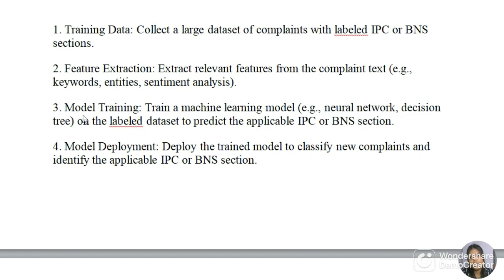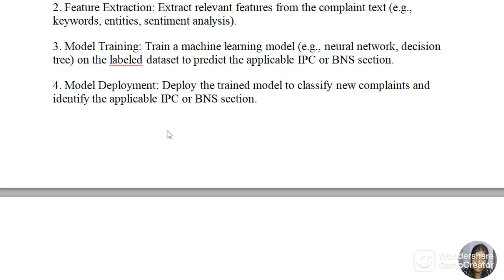The next step is model training, in which we train a machine learning model on the labeled dataset to predict the applicable IPC or BNS section. And the fourth step is model deployment, in which we deploy the trained model to classify new complaints and identify the applicable IPC or BNS section.